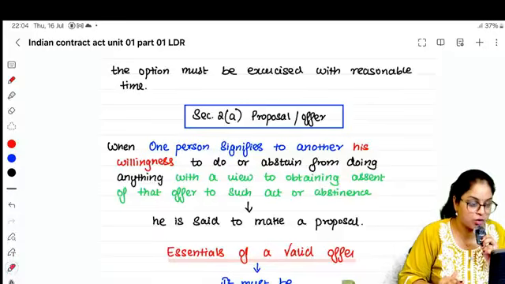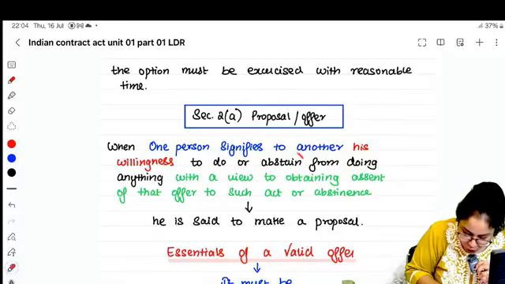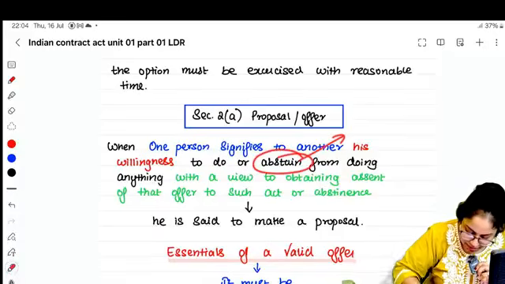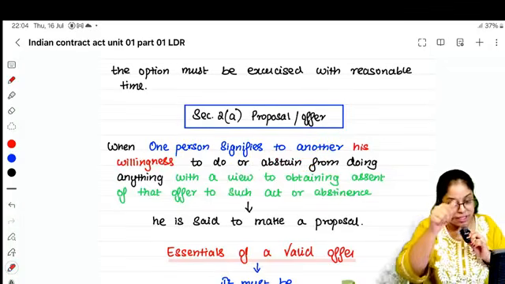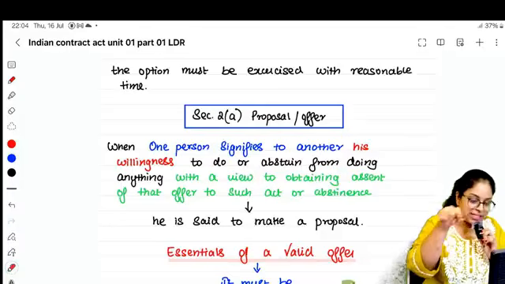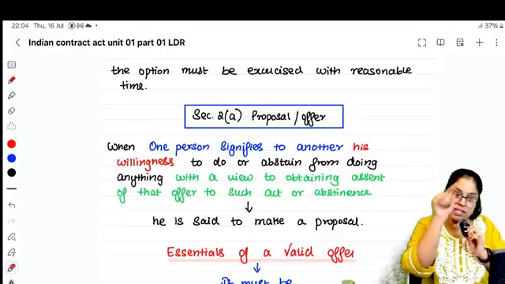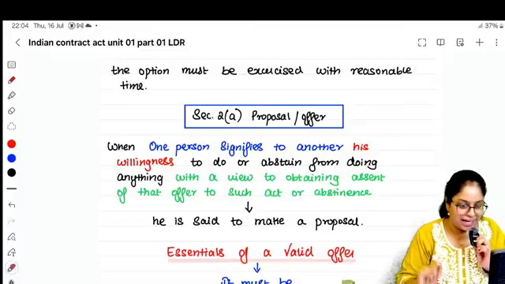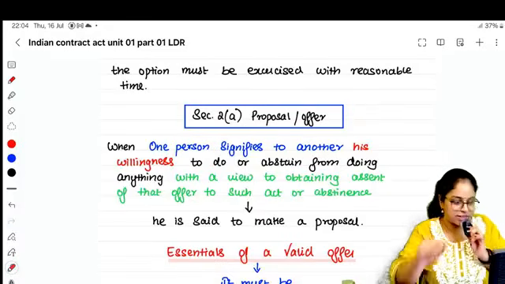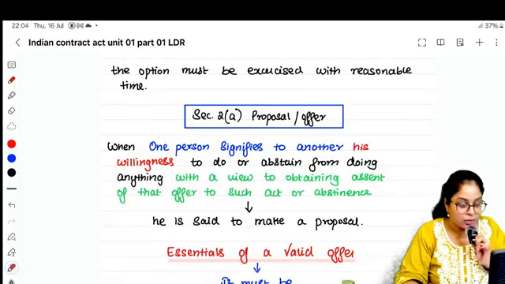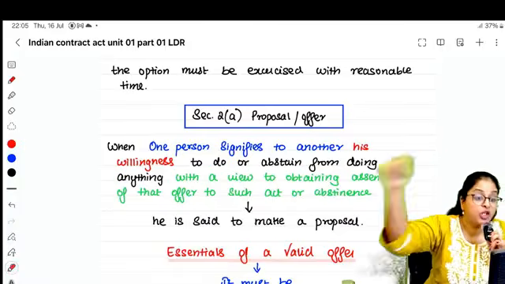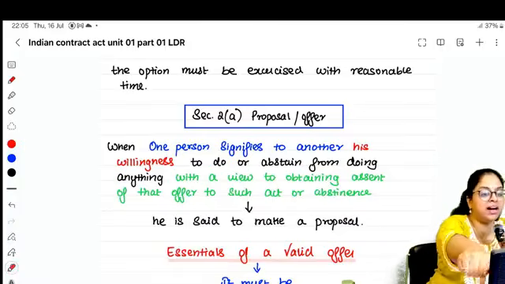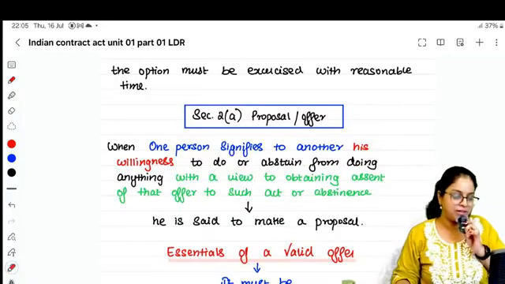An offer can also be for not doing something, that is, abstinence. Like the same example I told you a little differently. Let's say Abhijit is dating a girl. That girl's brother calls Abhijit to a building and tells him, take a blank check, leave my sister. Here the offer is being made to Abhijit to not do something, to not date that girl. That is also an offer, right?